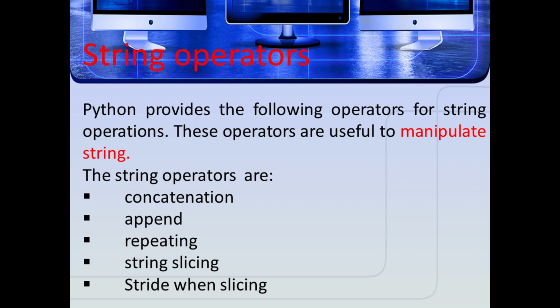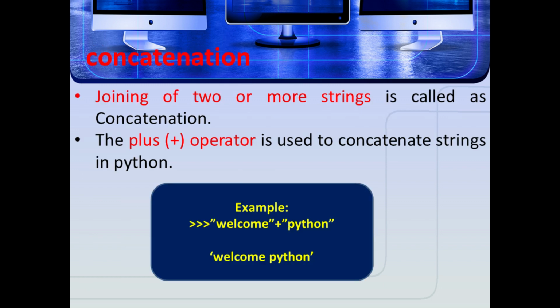Next topic is string operators. This chapter contains only one 5-mark question, that is this string operators question, which is very important. Here, Python provides the following operators for string operations.